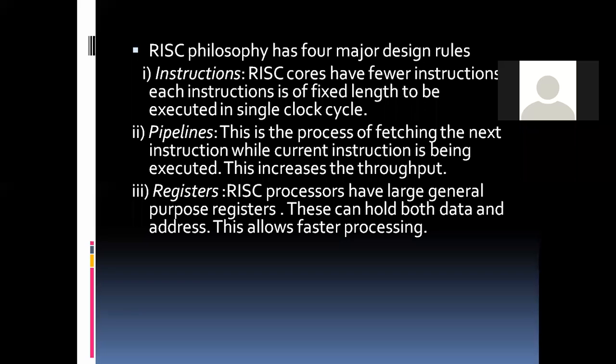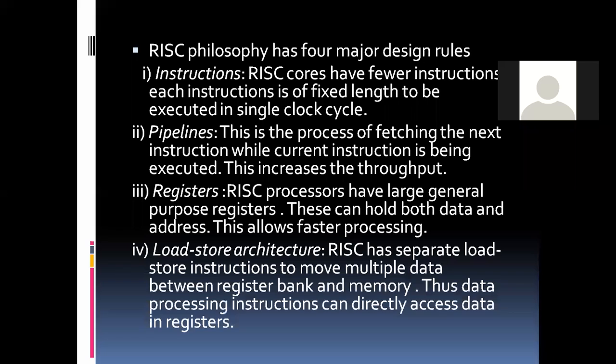Whereas this RISC processor will have a large number of general purpose registers. These registers can hold both data and address. This allows faster processing. That is, the data available in the memory is fetched to the registers before it is executed, so that it speeds up the processing or execution.